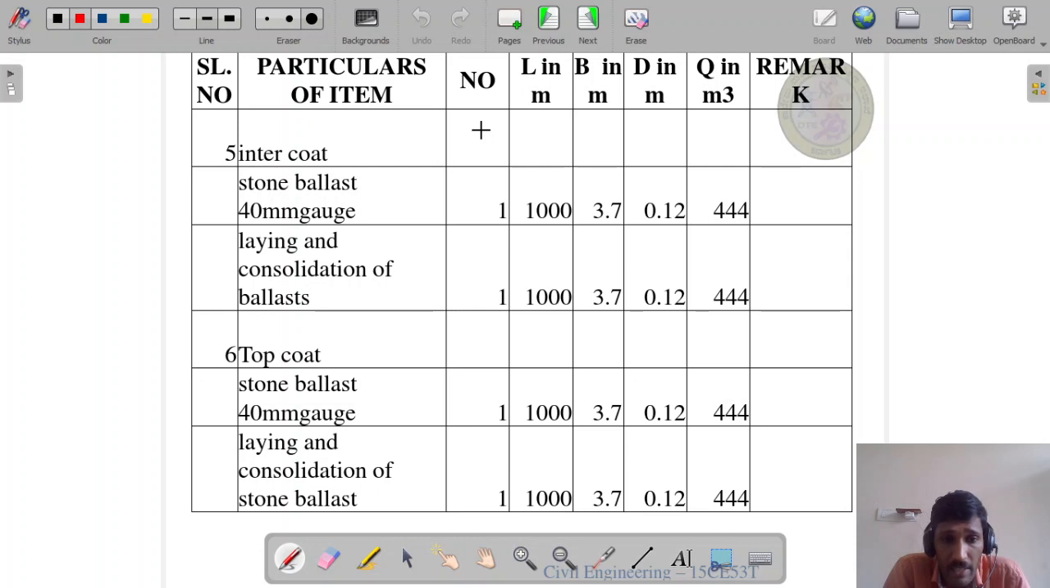Next, laying and consolidation of stone ballast. One number, length in meter 1000, 3.7 meter is the breadth of pavement, and thickness 0.12. Now the answer will be multiplying all the columns, 444 meter cube.